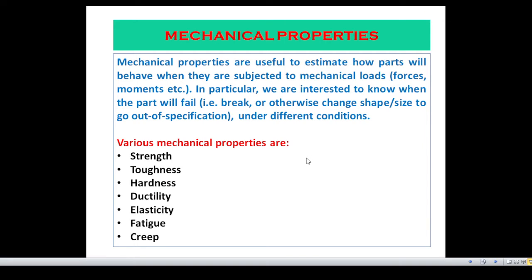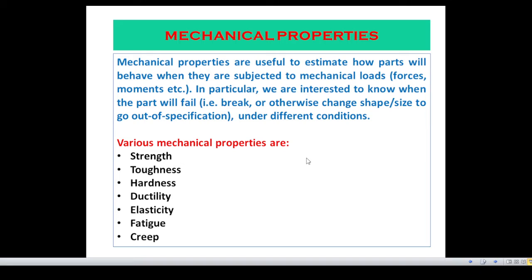Mechanical properties are useful to estimate how parts will behave when they are subjected to mechanical loads, that means forces or movements. In particular, we are interested to know when the part will fail, or we can say when there will be permanent deformation.